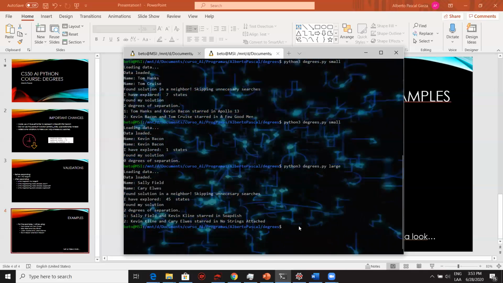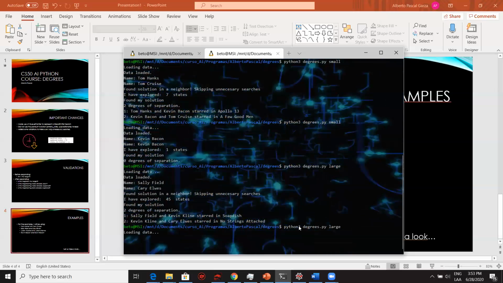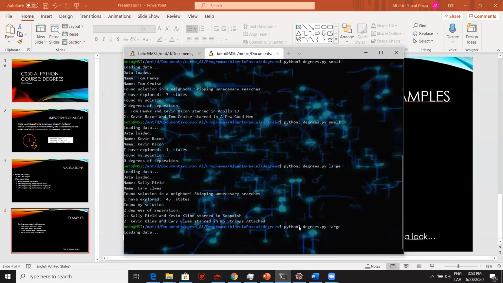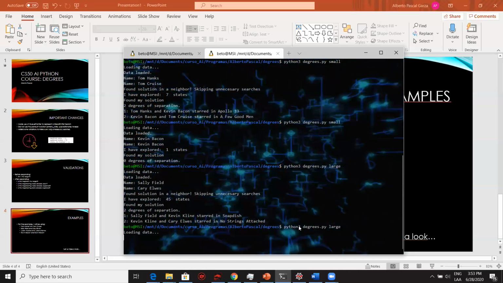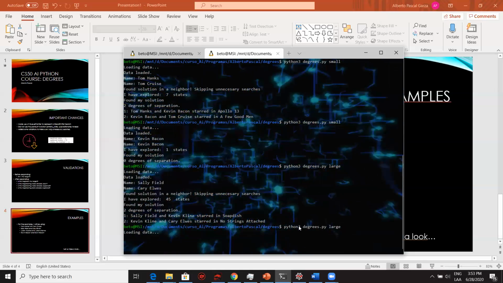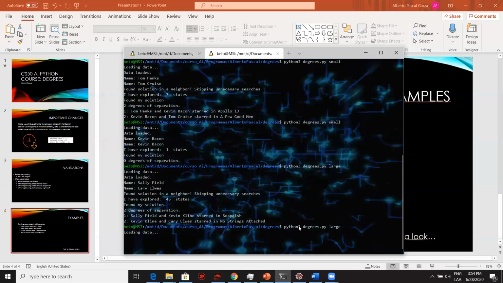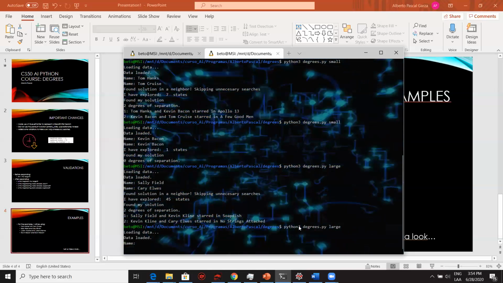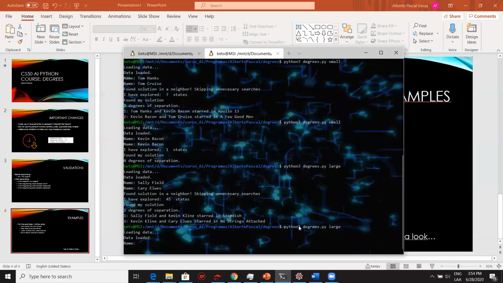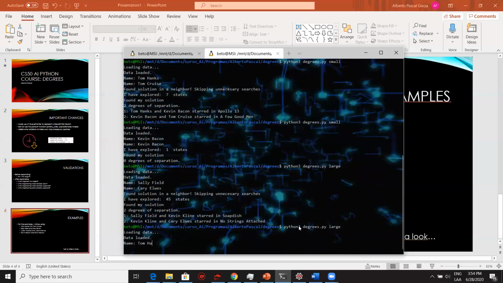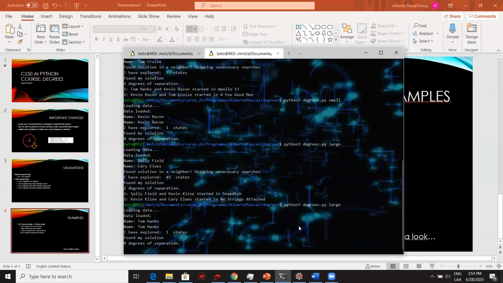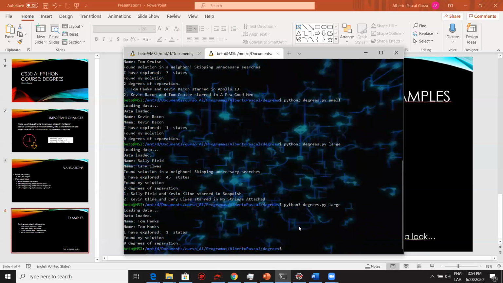But this will not always be the same. So let's say I can also load the large dataset and search for myself, which I will be doing right now to show you that I can still identify that I have 0 degrees of separation. And there are also some other cases I want to explore, which result in much more states. So let's say here, I want to search for Tom Hanks with Tom Hanks. And there is 1 state only, which are 0 degrees of separation.